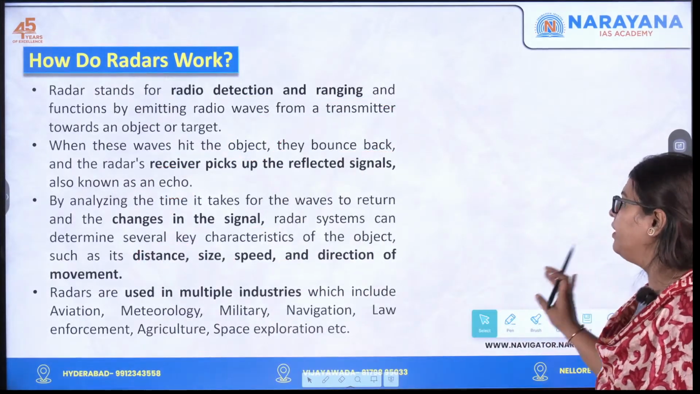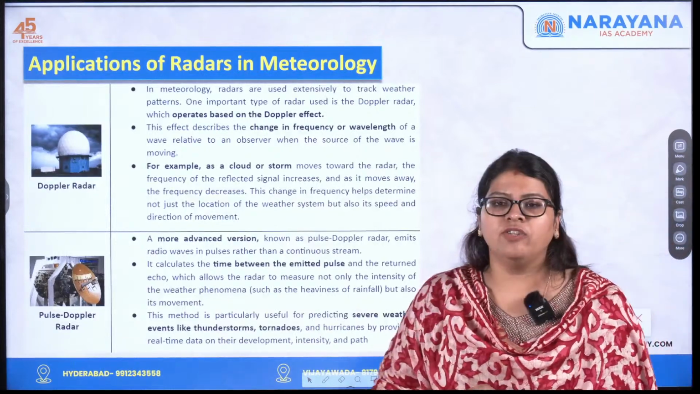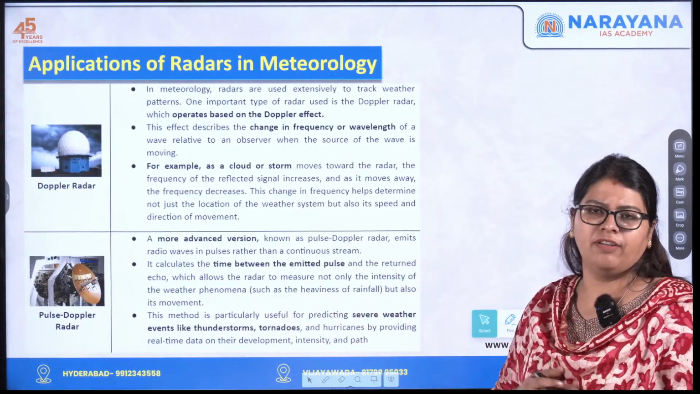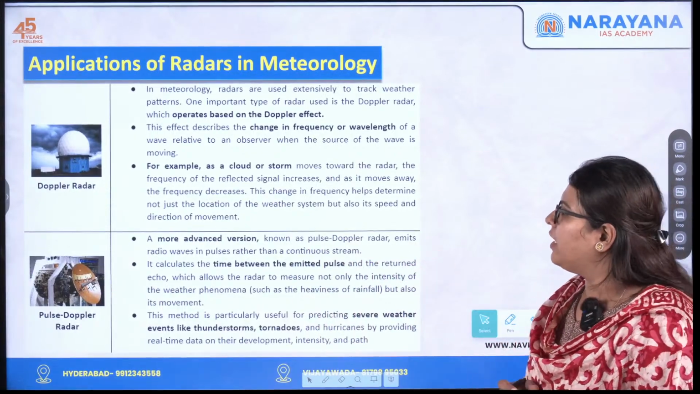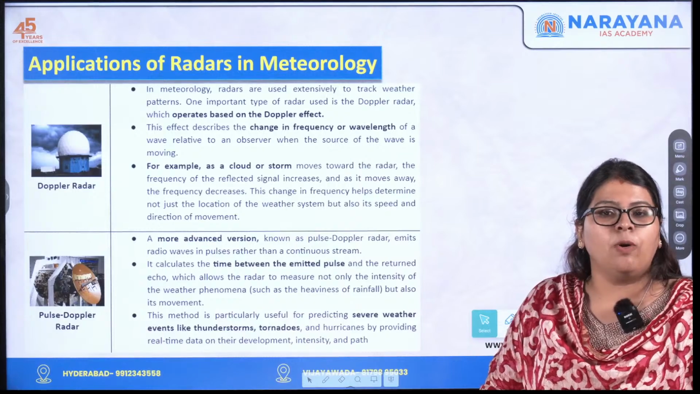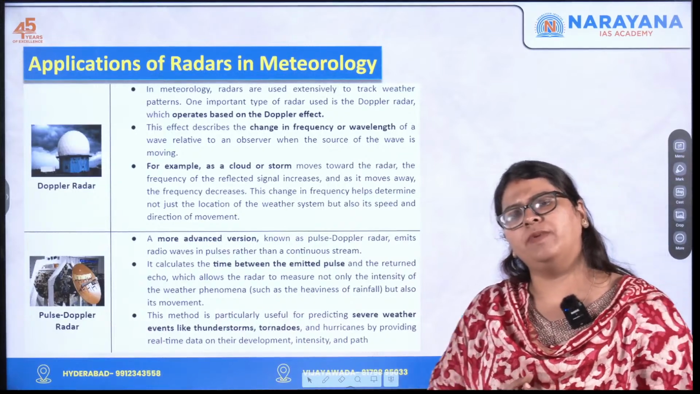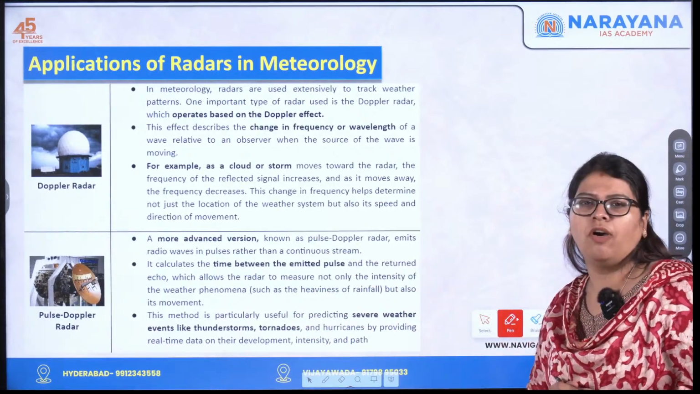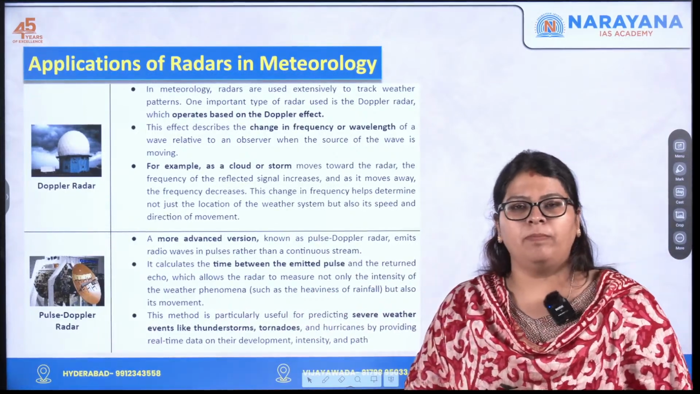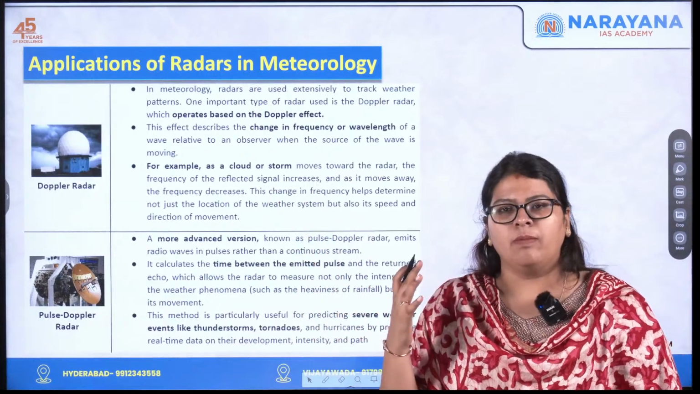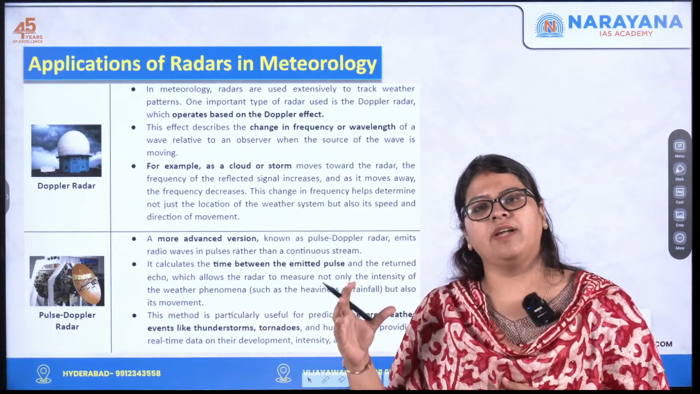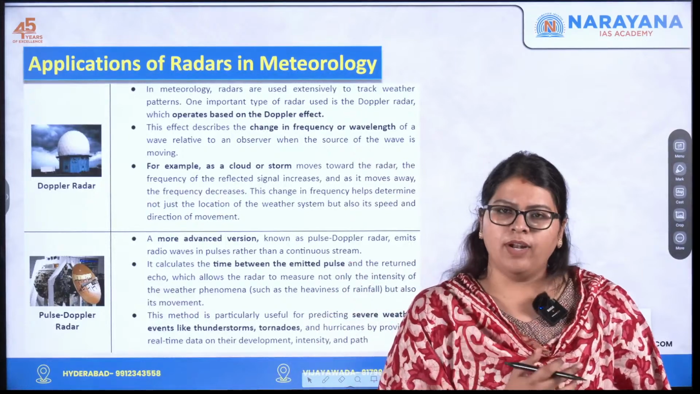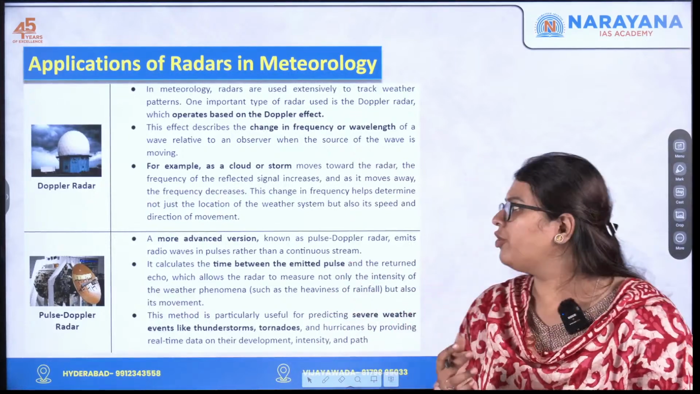Now moving forward, let us see the applications of radar in meteorology, because here we are talking about landslides, heavy rainfall and floods, right? The first one is called Doppler radar. What do you mean by Doppler radar? The term is very simple. It works on the principle of the Doppler effect. What do you mean by Doppler effect? As the object comes near you, the frequency of the sound waves increases, and as it recedes away, it decreases. You would have learnt this in your physics, right?